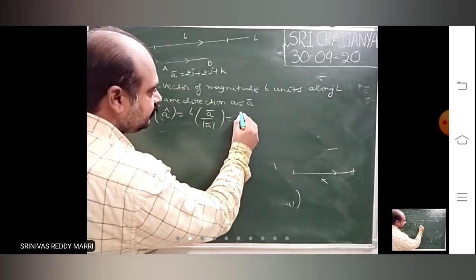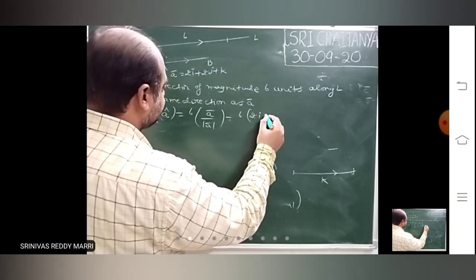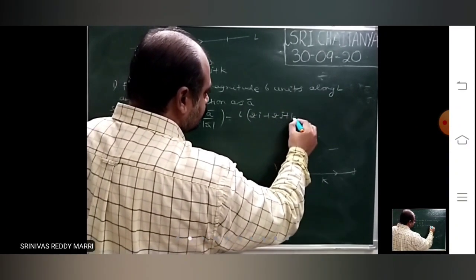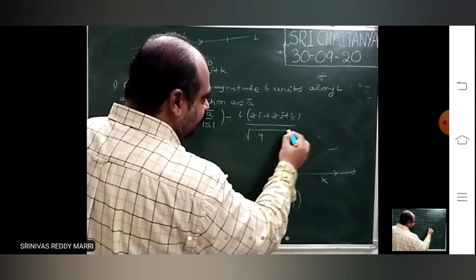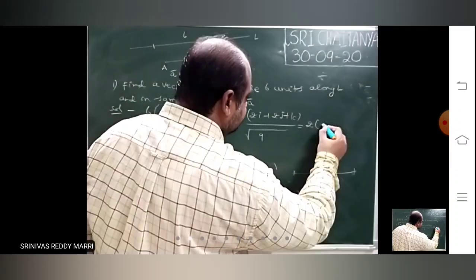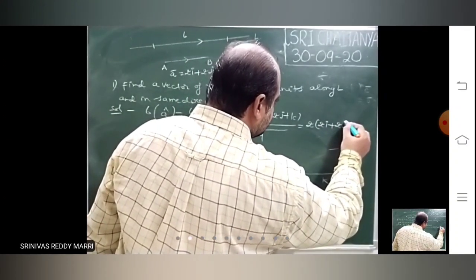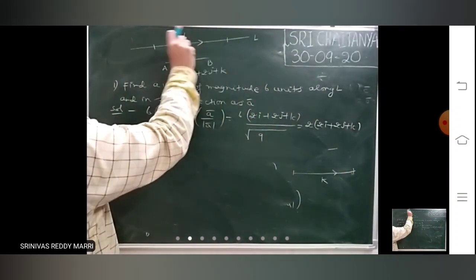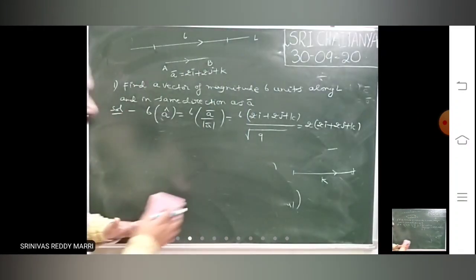That means 6 into A bar, divided by magnitude root of 4 plus 4 plus 1. So that is 3. So the required vector is 2 into 2i plus 2j plus k. This is the vector: magnitude into the unit vector in that direction, meaning the unit vector in the same direction as A bar.